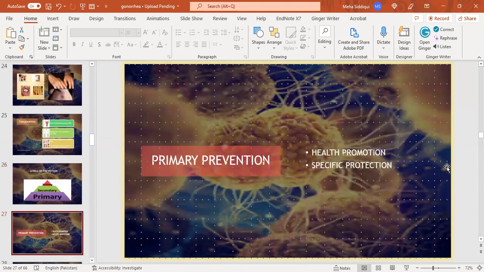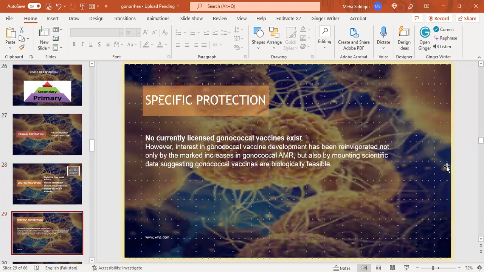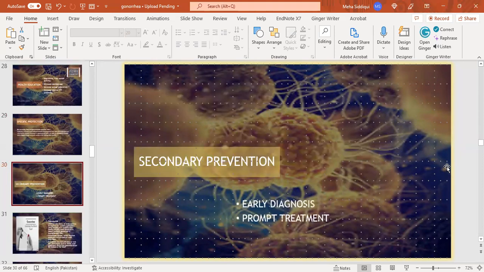Levels of prevention. Primary prevention: we have health promotion and specific protection. Health education about abstaining from sexual activity, increased condom use, increased sexual education, increased routine sexually transmitted infection screening. Specific protection: no currently licensed gonococcal vaccines exist. However, interest in gonococcal vaccine development has been reinvigorated not only by the marked increase in gonococcal antimicrobial resistance, but also by mounting scientific data suggesting gonococcal vaccines are biologically feasible.